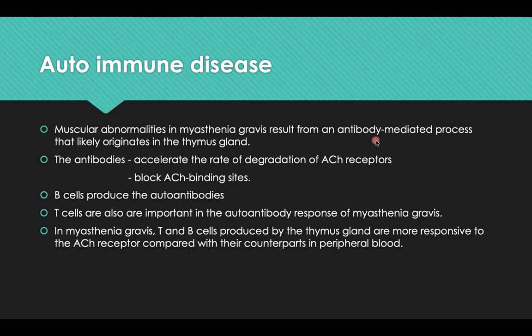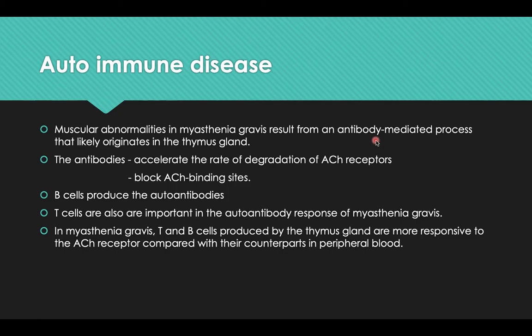This is an autoimmune disease. So the muscular abnormality is occurring from an antibody mediated process which likely originates in the thymus gland. These antibodies accelerate the rate of degradation of the acetylcholine receptors. They also block the acetylcholine binding sites.